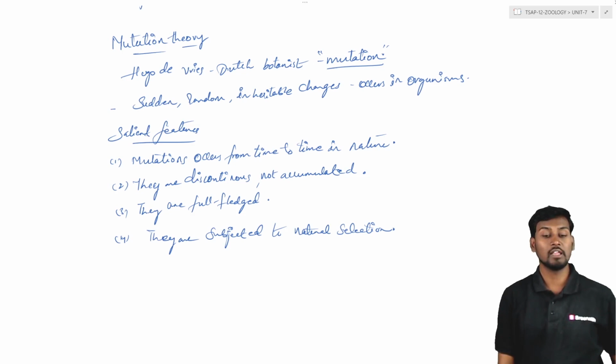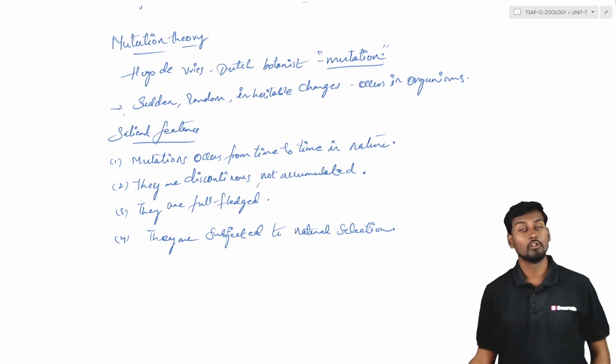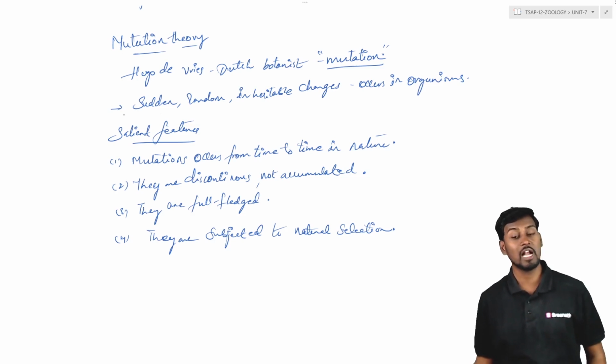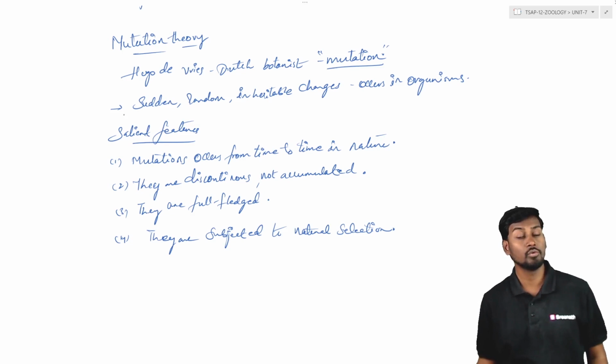According to this, the gene structure undergoes sudden random changes. So always we have to look at the issue that random or sudden changes generally take place in the DNA sequences, and they are inherited from one generation to the other.